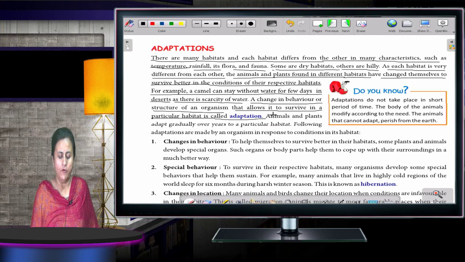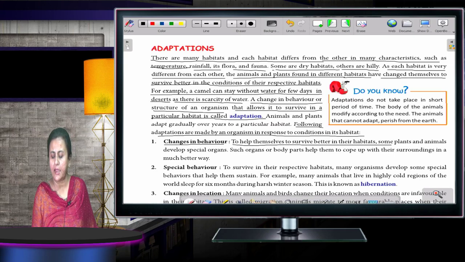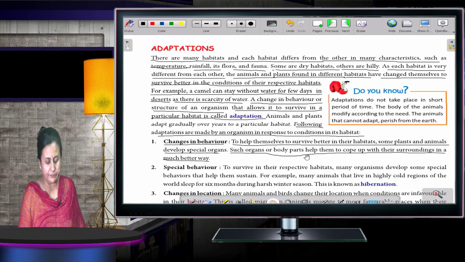Now, the following adaptations are made by an organism in response to the conditions in its habitat. First is change in behavior. To help themselves to survive better in the habitat, some plants and animals develop special organs. Such organs or body parts help them to cope with the surroundings in a much better way. Then special behavior.